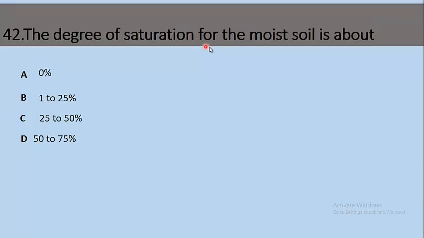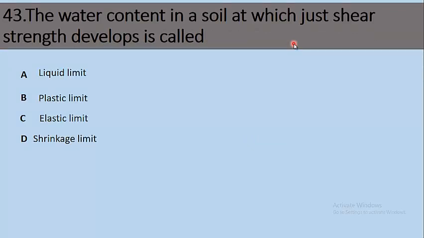42. The degree of saturation for moist soil is about 0%, 1 to 25%, 25 to 50%, option D, 50 to 75%. The right option is option D, 50 to 75% degree of saturation for moist soil. Question 43. The water content in a soil at which it just develops shear strength is called, option A, liquid limit, B, plastic limit, C, elastic limit, D, shrinkage limit. The right option is option A, liquid limit.